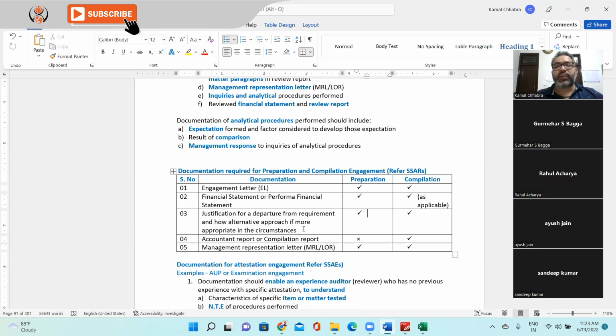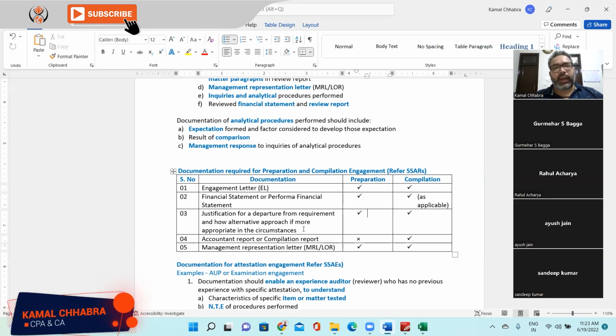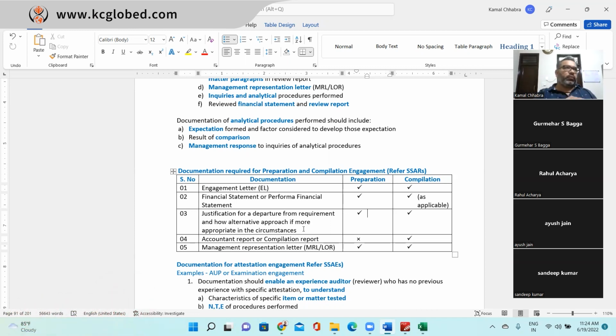If that is the case, then you need to do the documentation of that. If there is a departure from the accounting standard, and the departure will give more clarity or a more fair presentation of the financial statement and the respective financial statement line item, then you can do so, but you need to ensure the documentation of that.